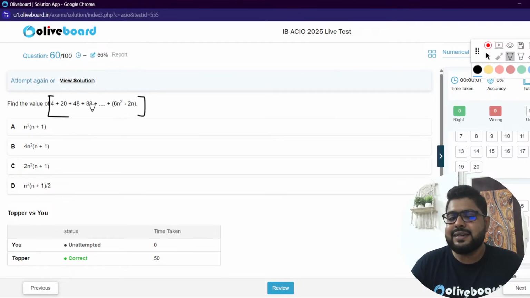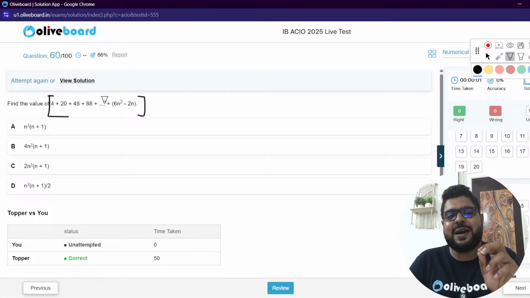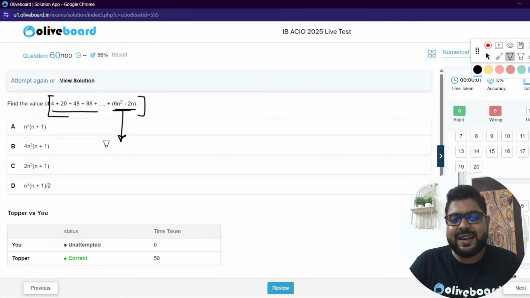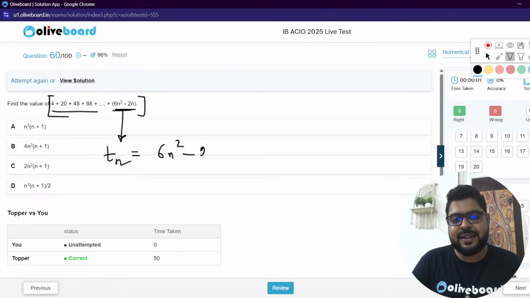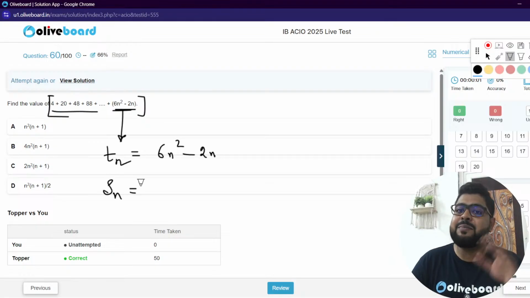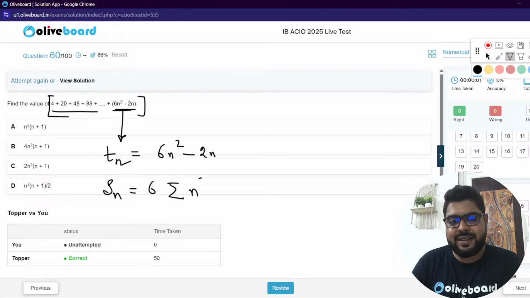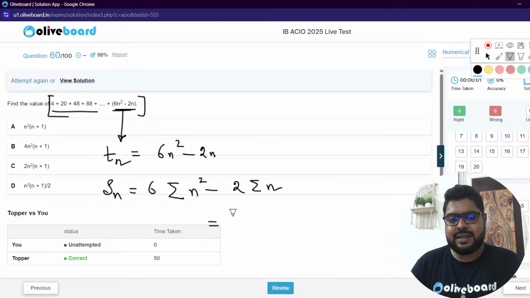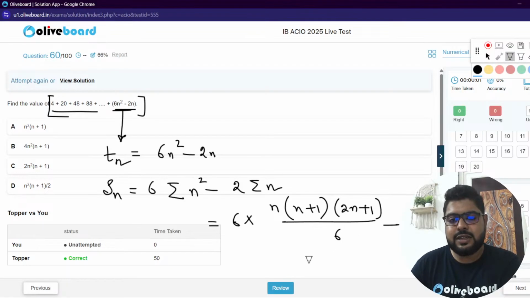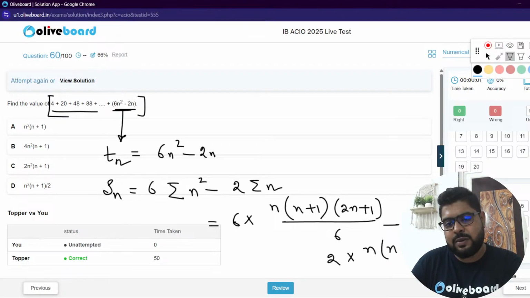I guess last question. Sir, you see, this particular question could have become very difficult, but again, they have made it easy. This is a TN method question, but again, the TN is given to you: 6n square minus 2n. But again, you need SN, meaning sum. Sir, you put summation. Again, sir, in my foundation batches, I've gone with all these things. Sir, 6 summation, what is the formula? n into n plus 1 into 2n plus 1 by 6 minus 2 into n into n plus 1 by 2. 2 cancels, 6 cancels.